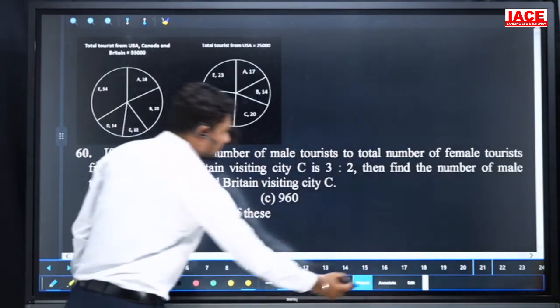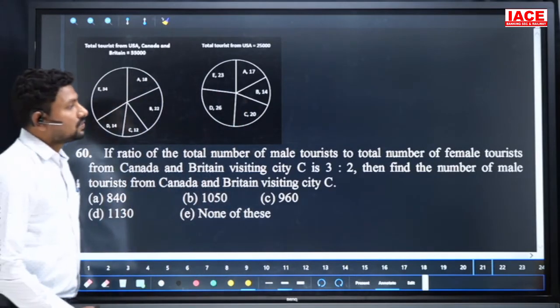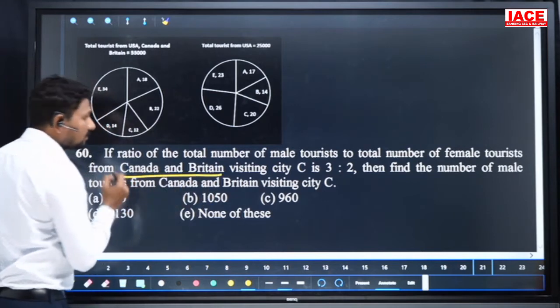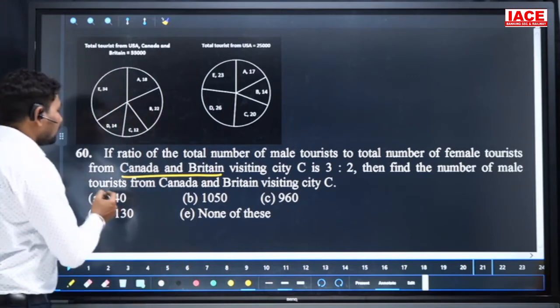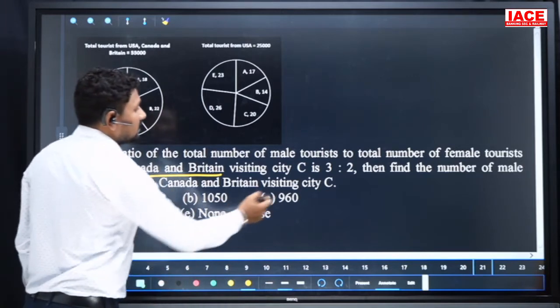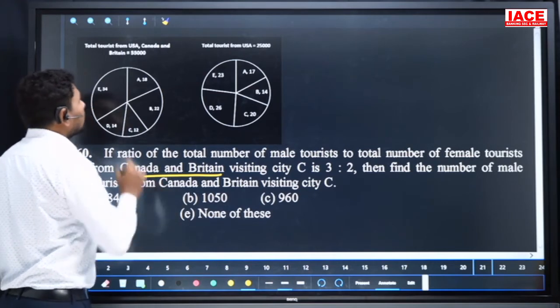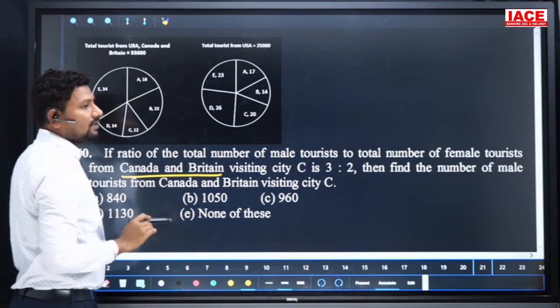Next, question 60. If the ratio of the total number of male tourists to the total number of female tourists from Canada and Britain visiting city C is 3:2, then find the number of male tourists from Canada and Britain visiting city C. We need male visitors. First of all, we should calculate only Canada and Britain. That means from UCB, the U value will be removed.